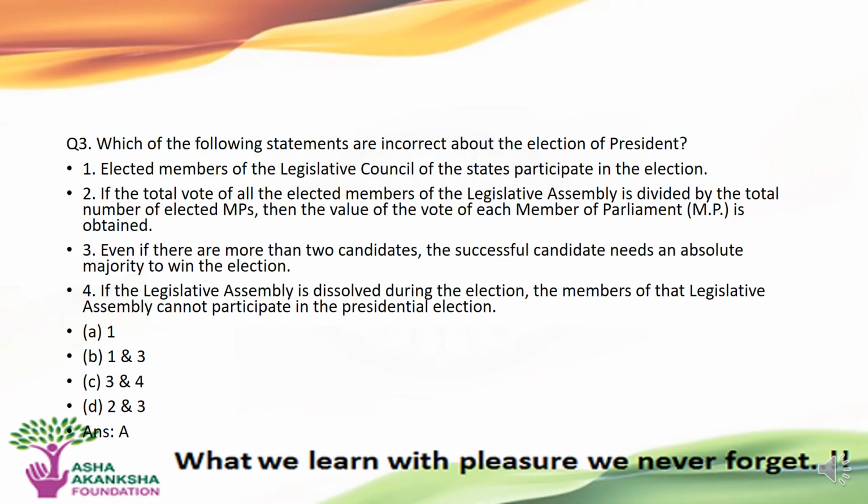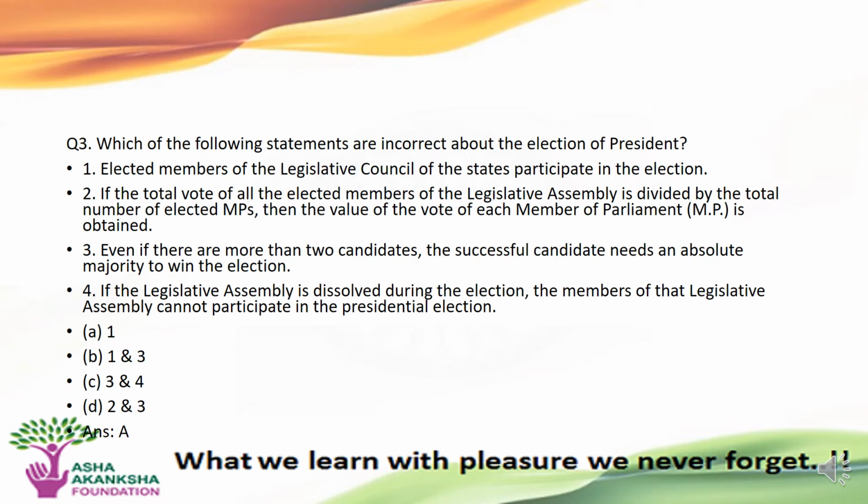The next question is, which of the following statements are incorrect about the election of President? The statements are: first, the elected members of the Legislative Council of the states participate in the election. Second, if the total vote of all the elected members of the Legislative Assembly is divided by the total number of elected MPs, then the value of the vote of each member of Parliament is obtained.